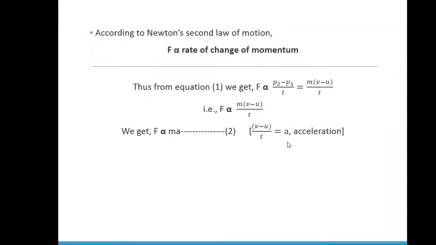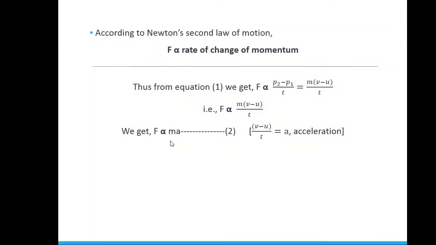We know from our motion chapter that v minus u by t is nothing but acceleration, which is a. So, replacing v minus u by t by a, we get force is directly proportional to m into a. This is our second important equation. Now, since it is not equal here, it is proportional.